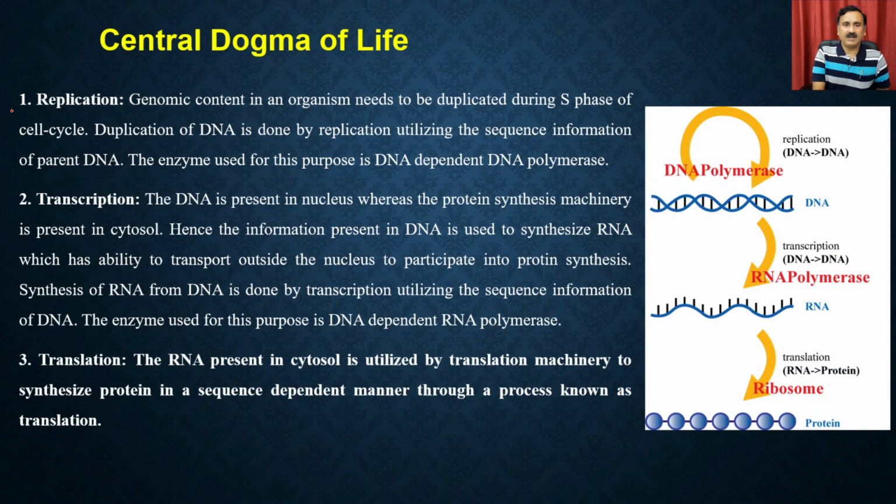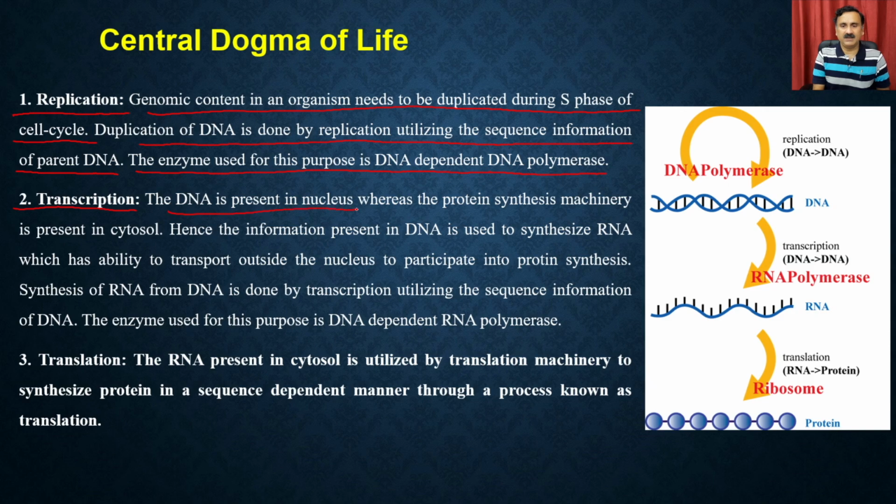Now we can have more detail about these processes. Replication: the genomic content in an organism needs to be duplicated in the S phase of the cell cycle. Duplication of DNA is done by replication, utilizing the sequence information of the parent DNA. The enzyme used in this process is called the DNA dependent DNA polymerase. Okay.